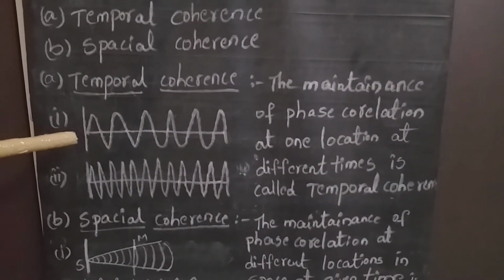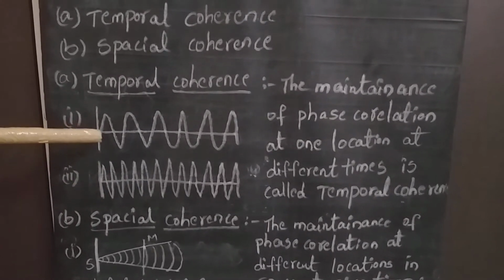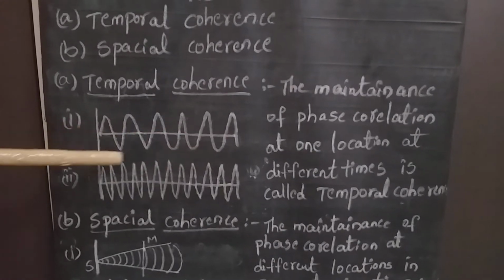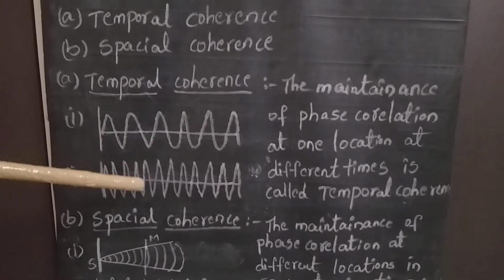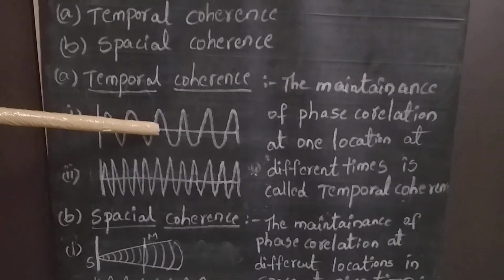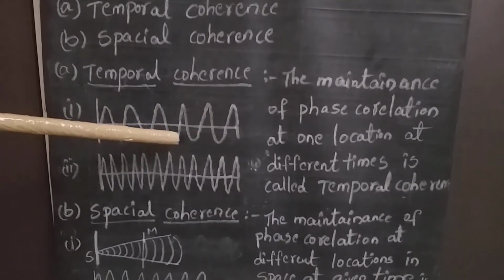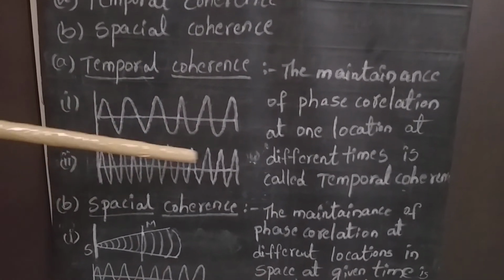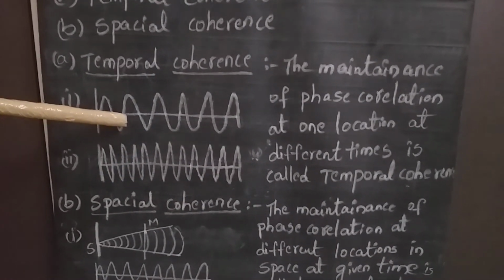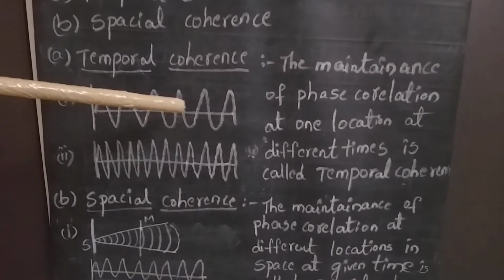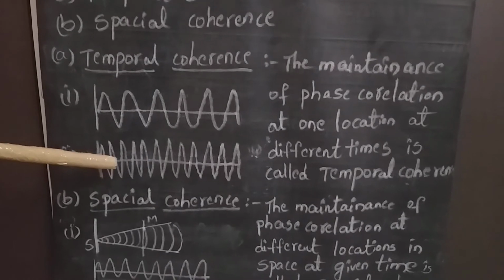For better understanding, I have given these two diagrams. Once you see here, this is one wave representation, this is the second wave representation. What is the difference between the first wave and the second wave? Both are sinusoidal waves. Next, the frequency of the first wave is lesser than the frequency of the second wave, since the number of cycles per second in this is less, therefore the frequency of this one is less when compared to the second wave.